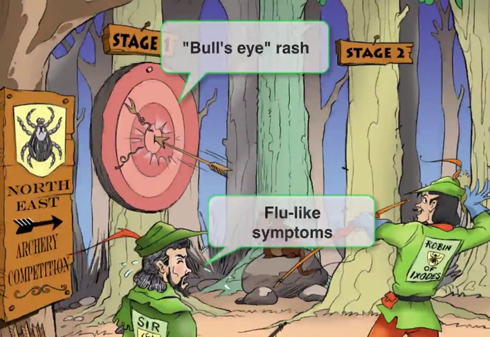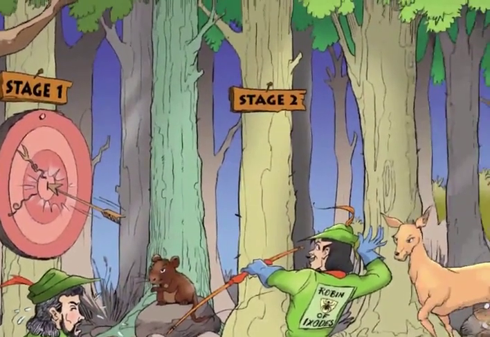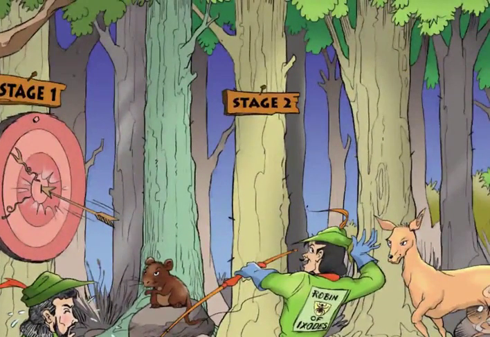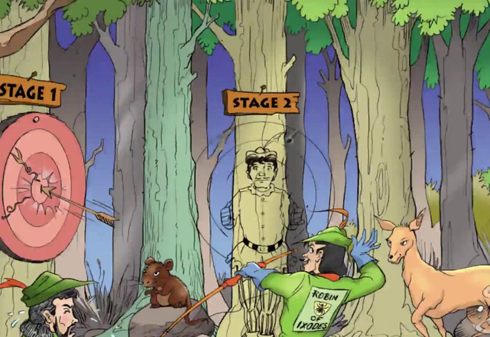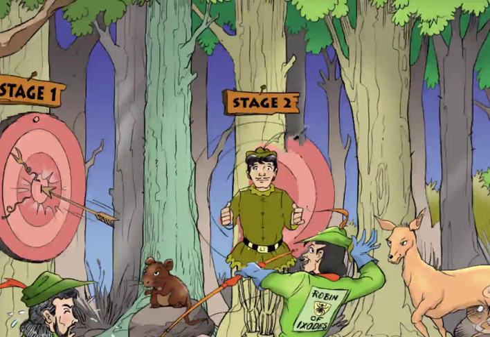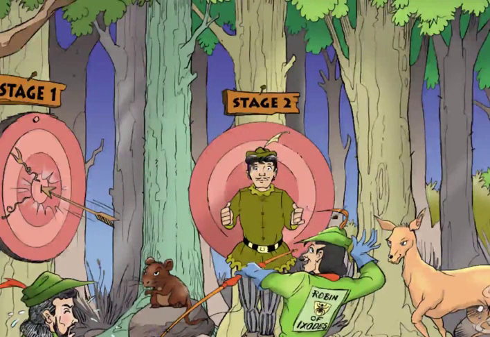Let's move on to stage 2, which is characterized by more serious symptoms. We're going to use a target again for stage 2, but this time there's a guy standing in front of it, setting up a whole William Tell situation, but without the apples. He's not really at all trusting that these archers are able to hit the target without hitting him, so he's carrying a shield that he can use to block any misguided arrows.